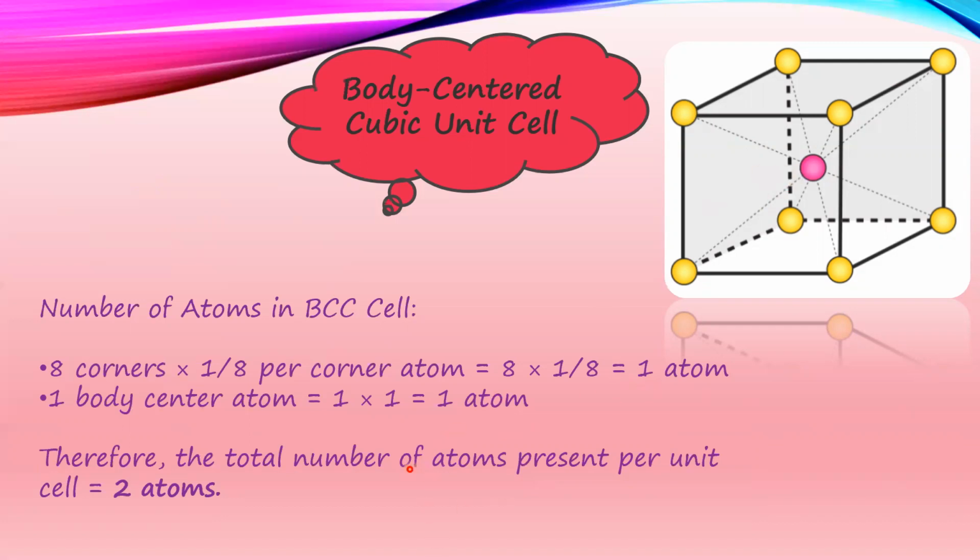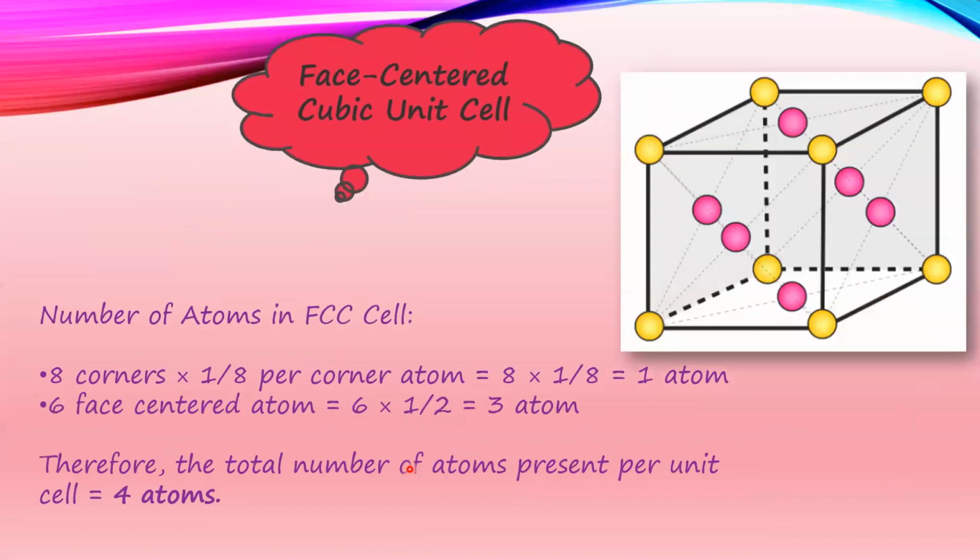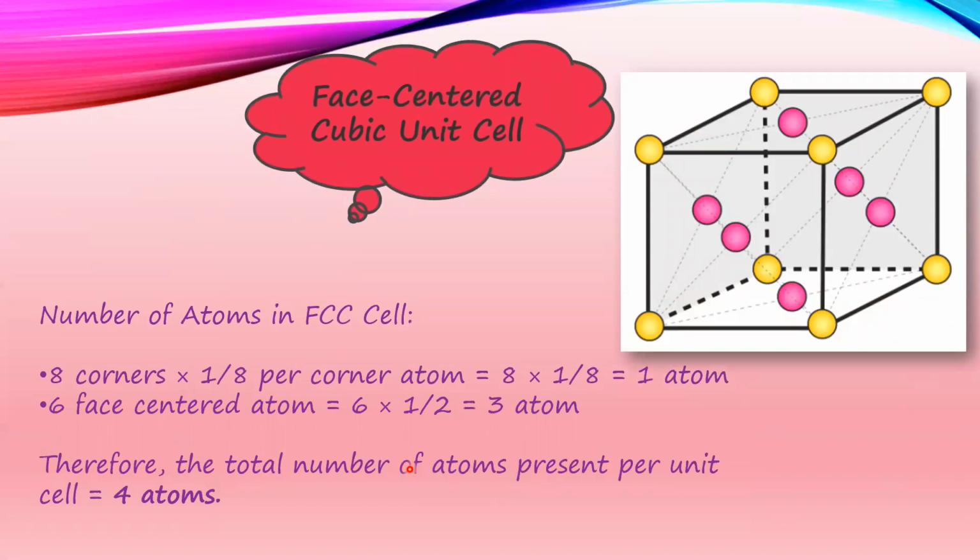So totally it has 2 atoms in the body-centered cubic unit cell. Next comes the face-centered cubic unit cell. Let's consider, I hope you remembered what the faces are. That is, a cube has 6 faces. Now, for the face-centered cubic unit cell, on each face there exists an atom.